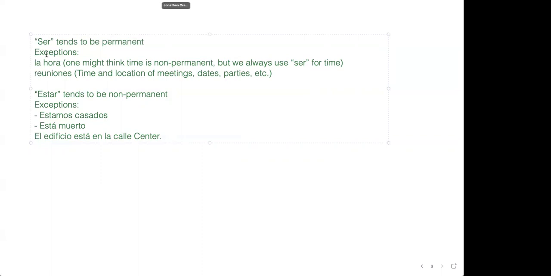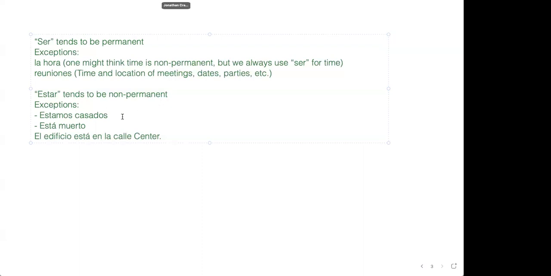And it's easy for me to remember that ser tends to be permanent with the exception of time. And you might say with the exception of dates as well, right? Because a date or a time, like they're moving, right? Because time is constantly moving. Well, if you can remember that ser includes dates and times, then pretty much from there, you can remember that anything that's permanent, you're going to do ser. And then estar tends to be non-permanent.